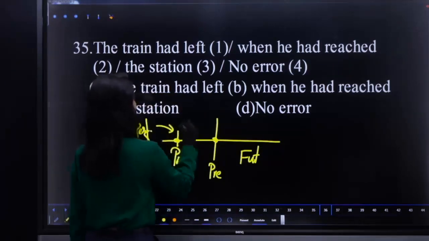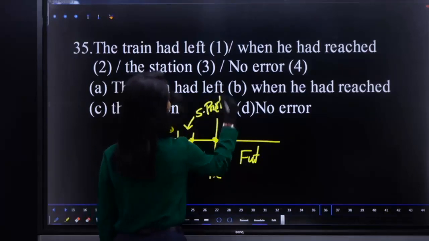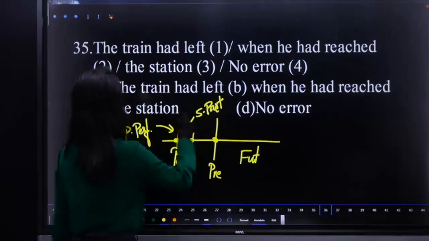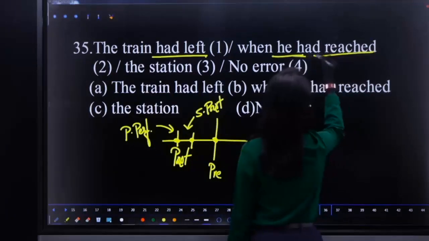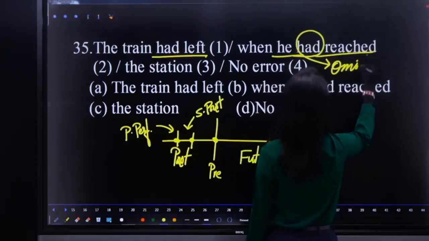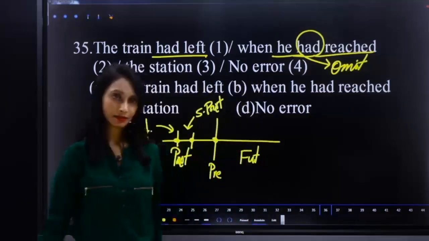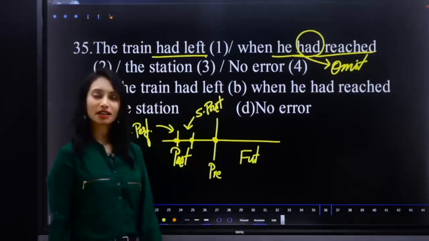The second action must be in simple past. Both actions you cannot write in past perfect. But what is there here? Had left when he had reached. Is it correct? No, right? So what we have to do? Omit had. The train had left when he reached the station is a correct sentence.